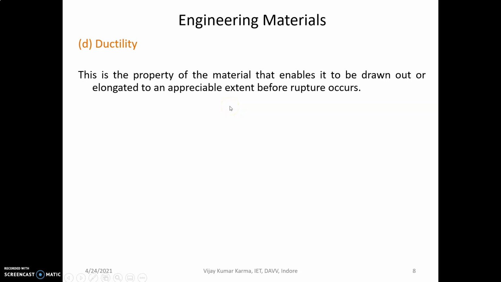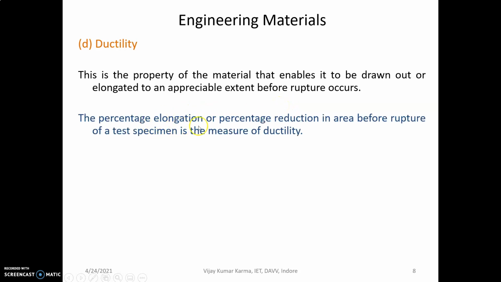Ductility. This is the property of the material that enables it to be drawn out or elongated to an appreciable extent before rupture occurs. The percentage elongation or percentage reduction in area before rupture of a test specimen is the measure of ductility.